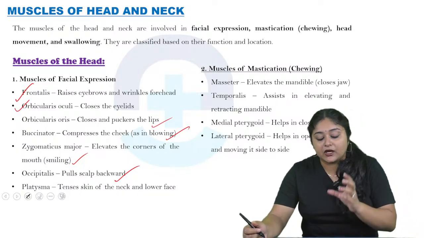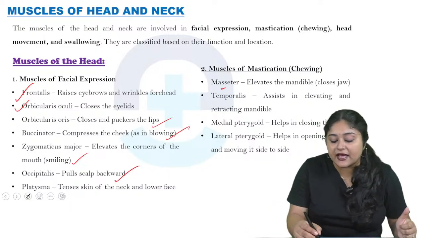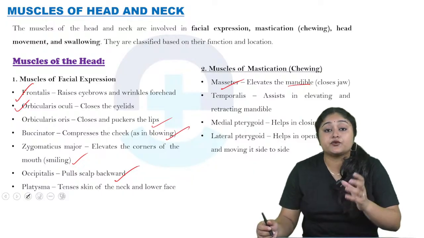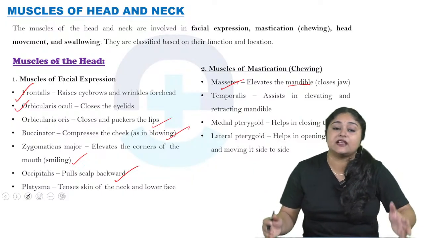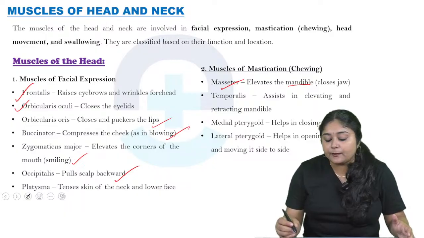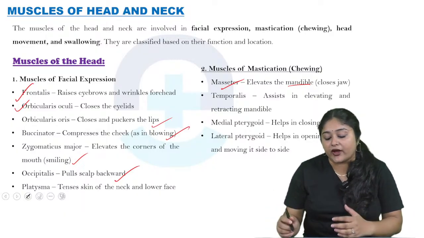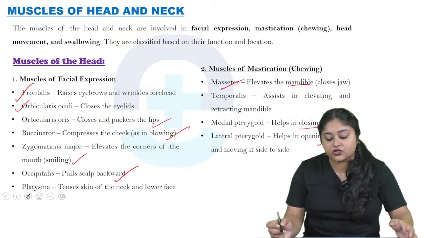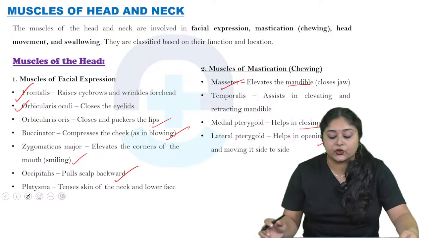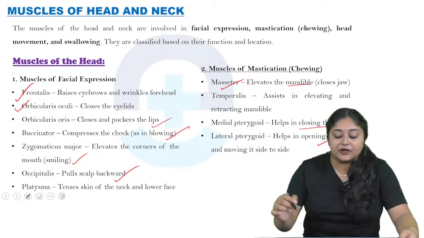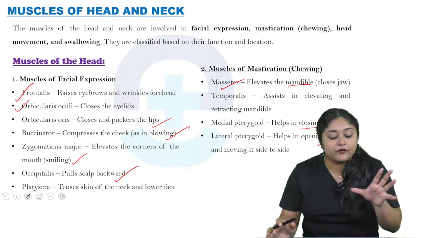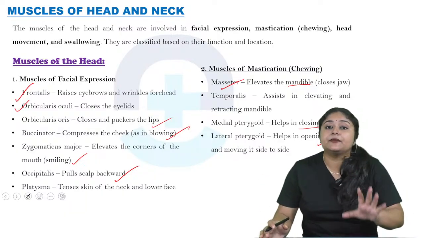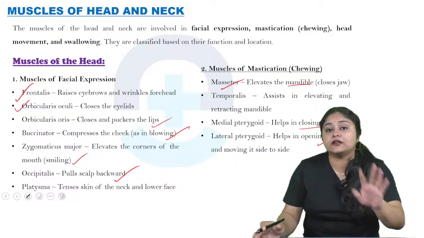So for chewing, what muscles are helpful? First is the masseter, which elevates the mandible, closing the jaw. Next is the temporalis, which assists in elevating as well as retracting the mandible. Then medial pterygoid, which helps in closing the jaw, and lateral pterygoid, which helps in opening the jaw and moving it side to side. So that is called the muscles of mastication. Just remember the muscles of facial expression and the muscles of mastication. Sometimes they ask this kind of question for 2 marks also.